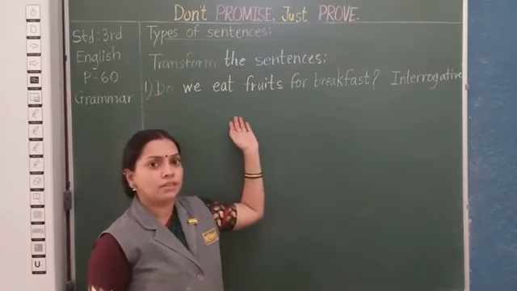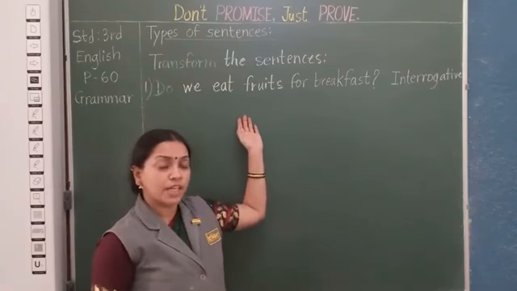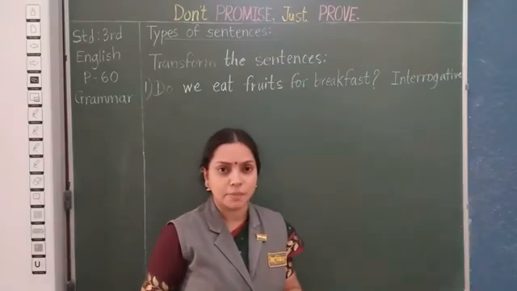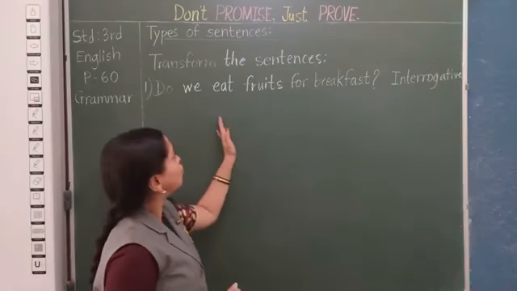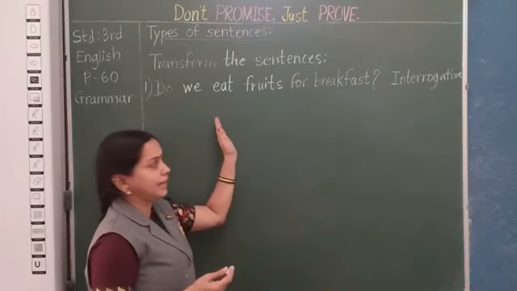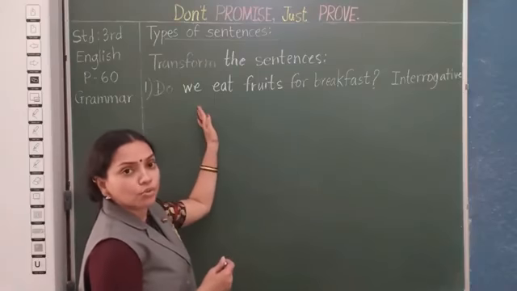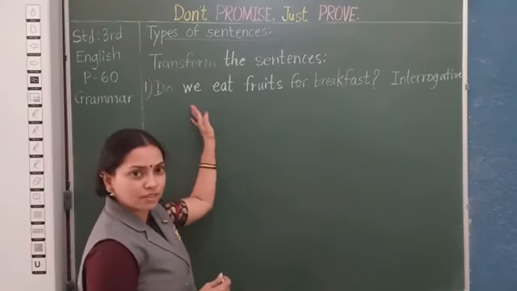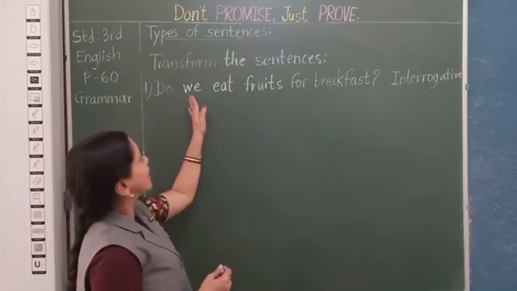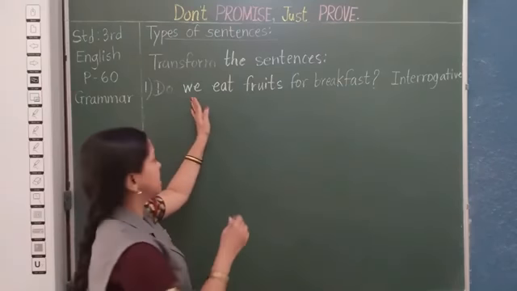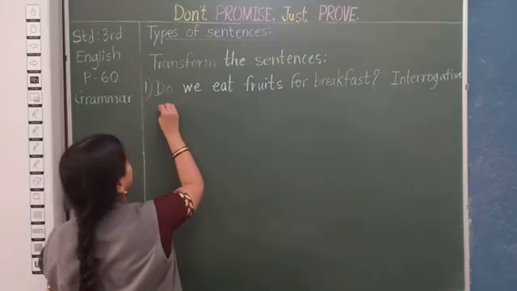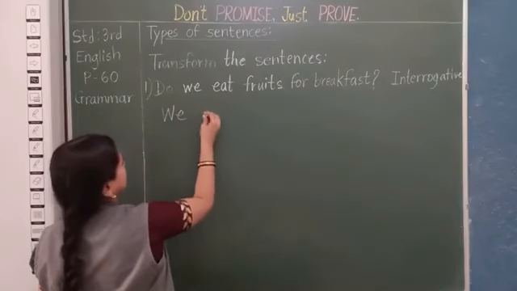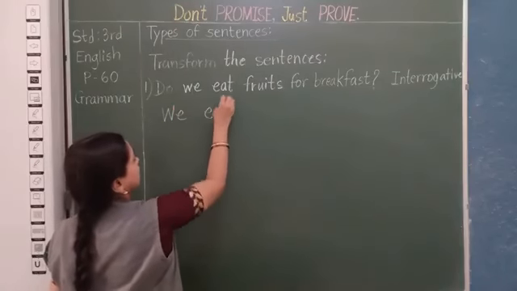It can be declarative. Declarative means a statement, isn't it? So for changing it to declarative, what we need to write first? First we need to write the subject. Okay? So here we have we as the subject. So we will write we, then eat.